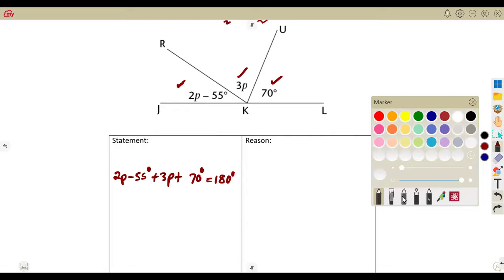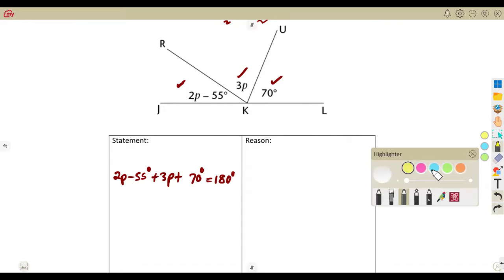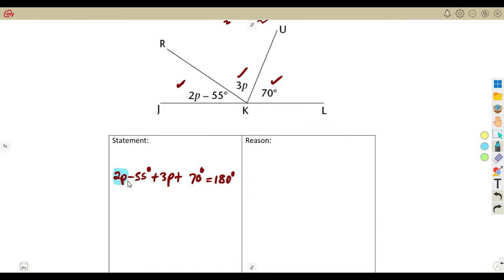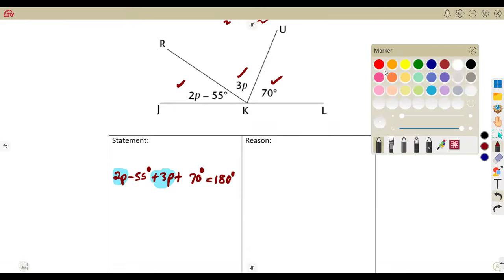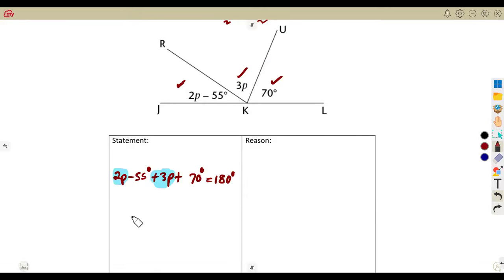So consider that you have got like terms there, the terms in P. We have got 2P and 3P there. We add these, these are like terms. So 2 plus 3 was going to give us what? 5. 2 plus 3, that is 5P. Minus 55, we add 70. That was going to give us 15 degrees, which is equal to 180 degrees.